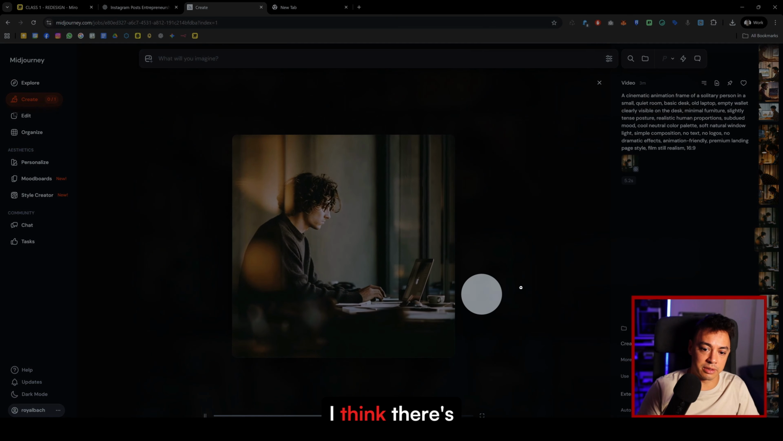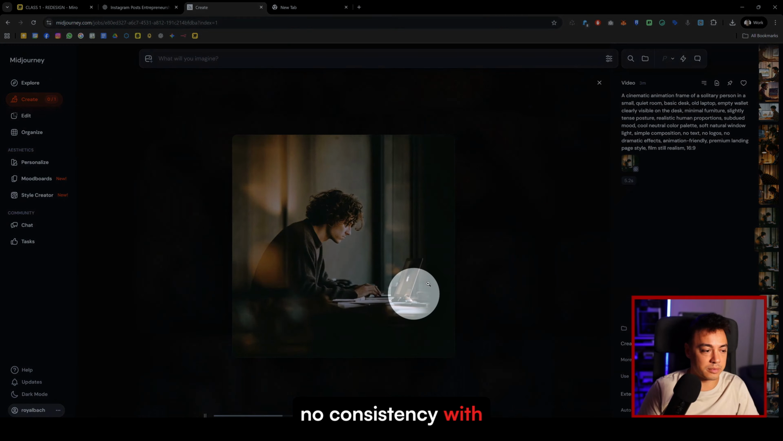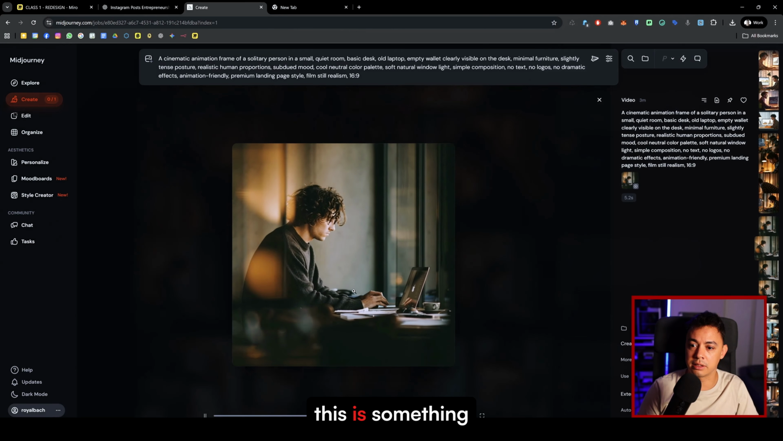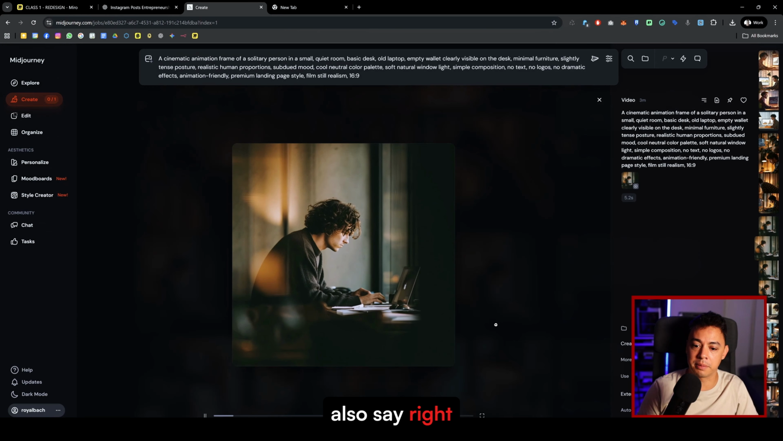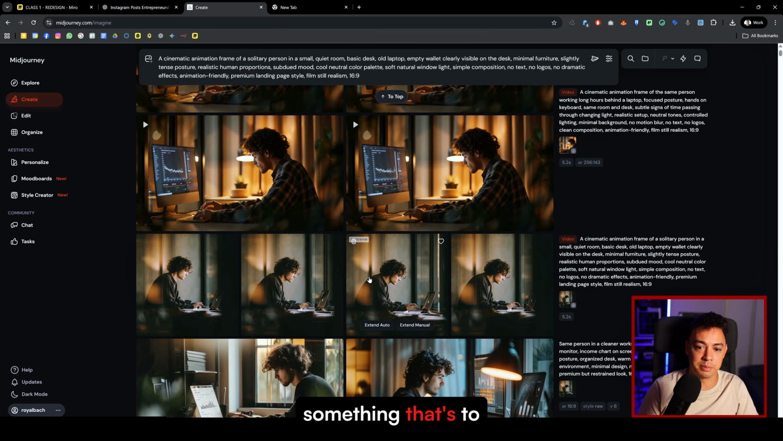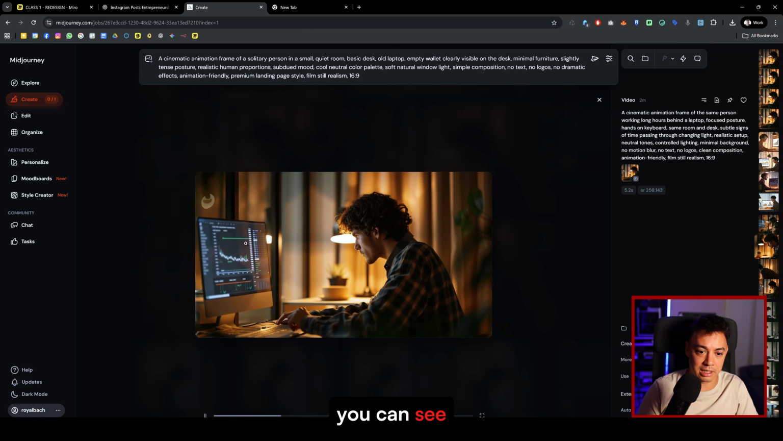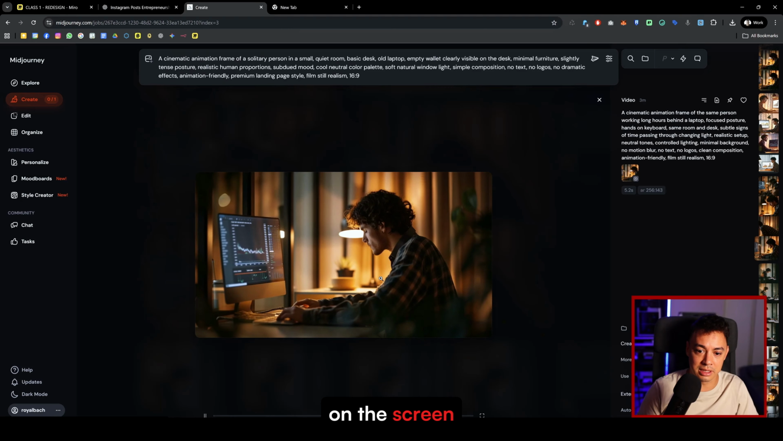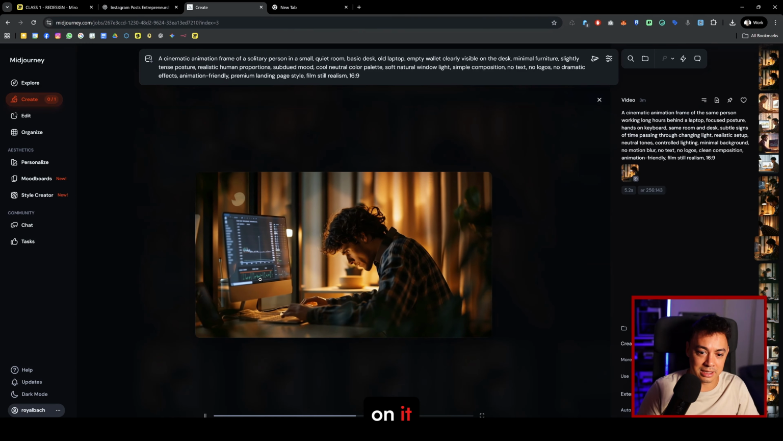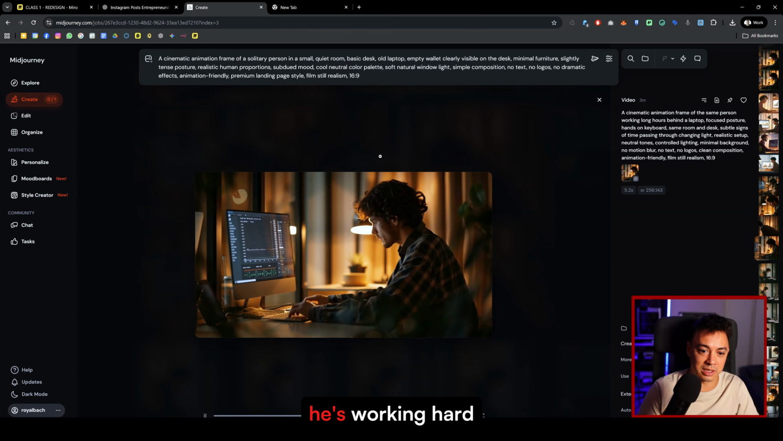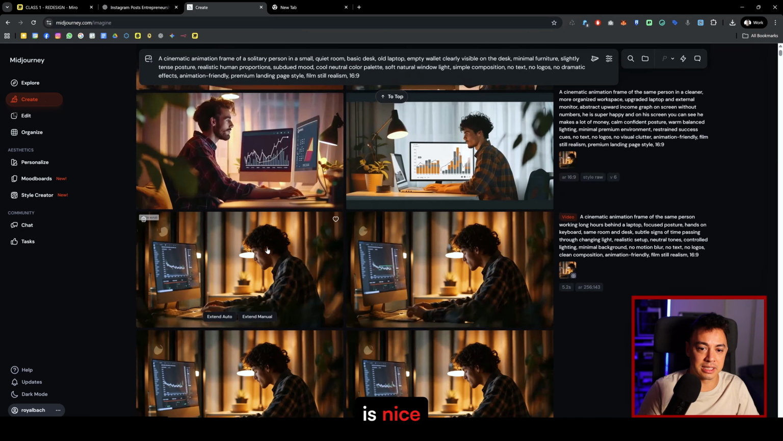In the end, I think there's no consistency with the laptop. But this is something that you can also say, right? Keep in mind when you create something, there has to be consistency. So he's busy here. Then suddenly you can see there's a lot of things happening on the screen. He's actually working on it. Let's see the stats, right? He's working hard. But this one is nice.